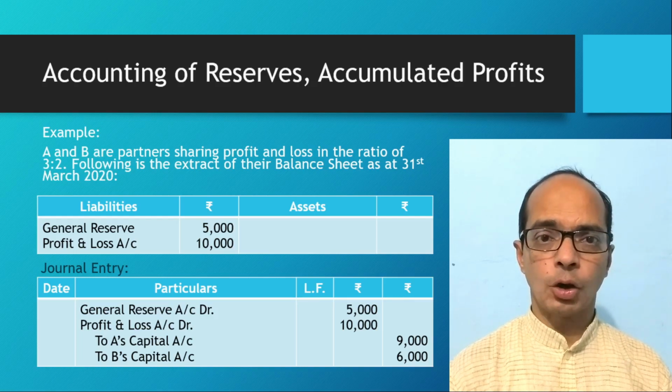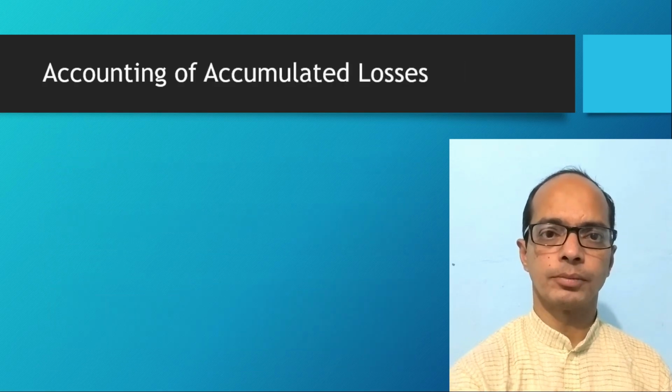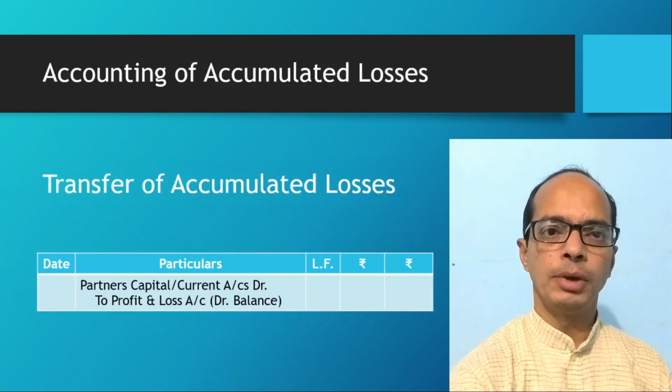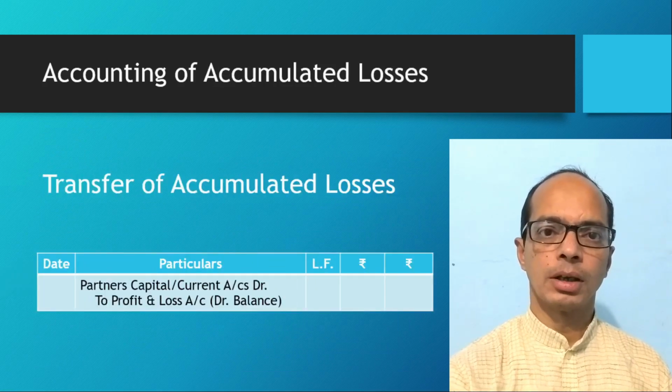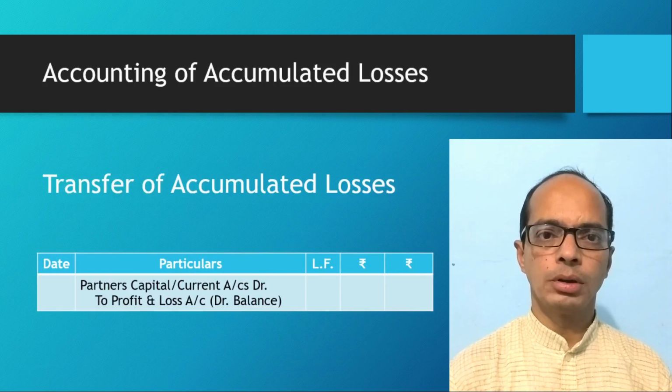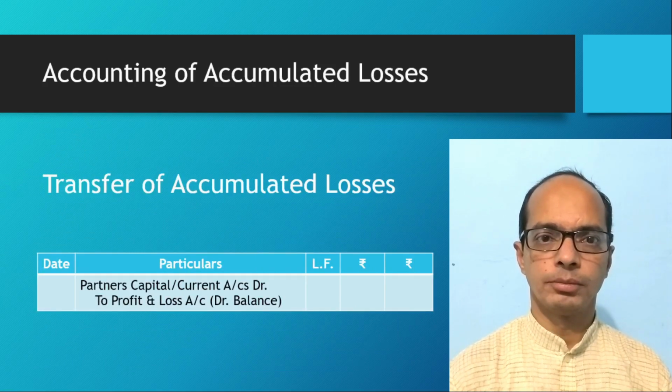Now, accounting treatment of accumulated loss. In case of accumulated loss, we'll transfer the amount to the debit side of partners' capital accounts. This accumulated loss is also earned by the business before reconstitution of the partnership, so we'll transfer this amount also.